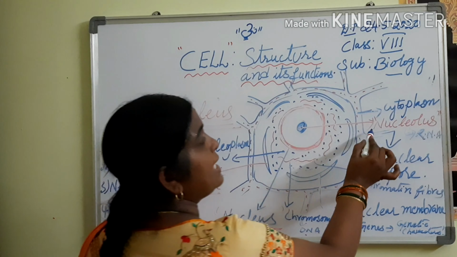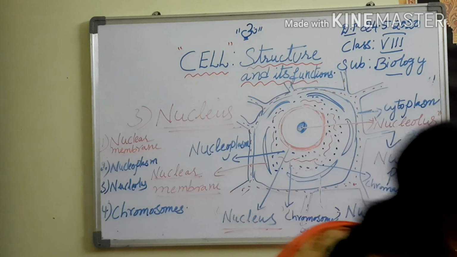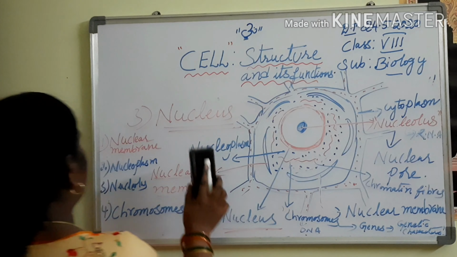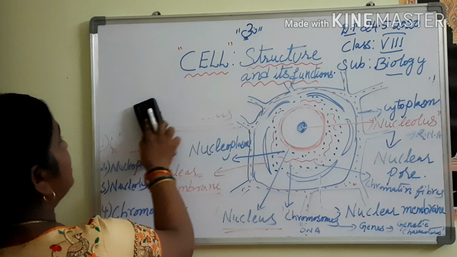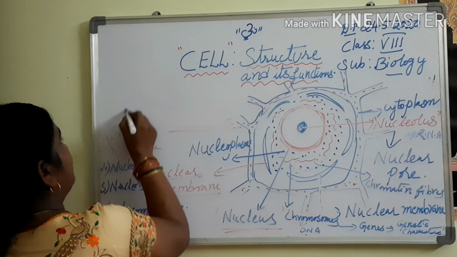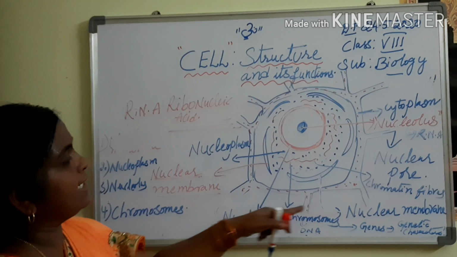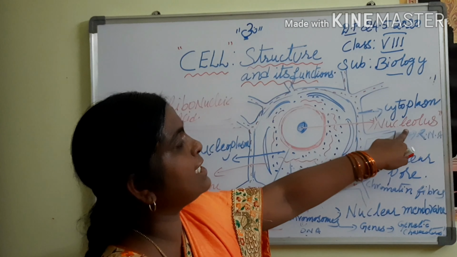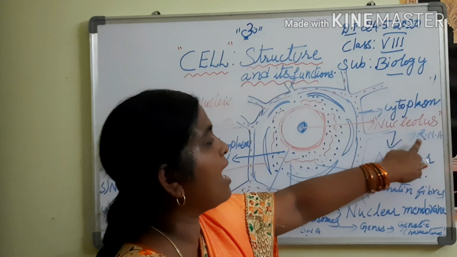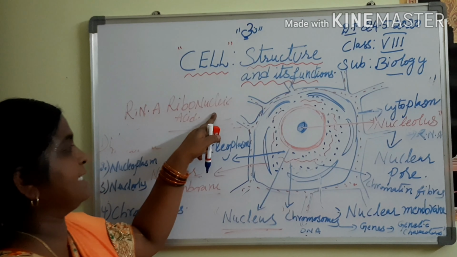So this nucleolus is rich in RNA. RNA means what? Ribonucleic acid.